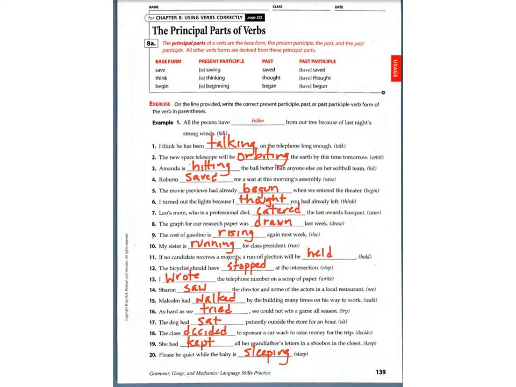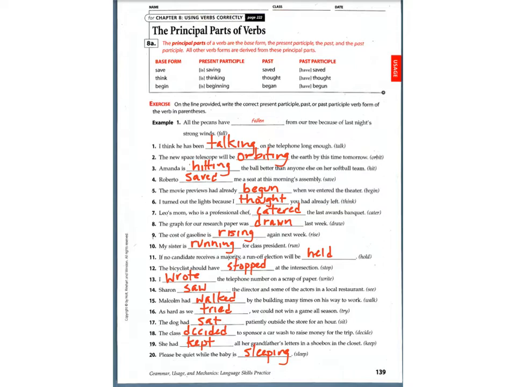In the name of the Father, and the Son, and the Holy Spirit, amen. Hail Mary, full of grace, the Lord is with thee. Blessed art thou amongst women, and blessed is the fruit of thy womb, Jesus. Holy Mary, Mother of God, pray for us sinners, now and at the hour of our death. Amen. The Father, and the Son, and the Holy Spirit.